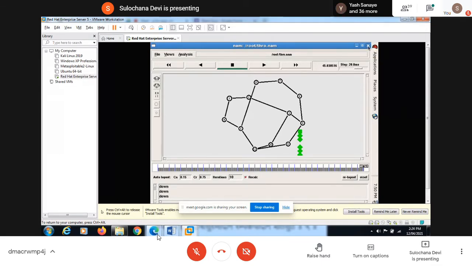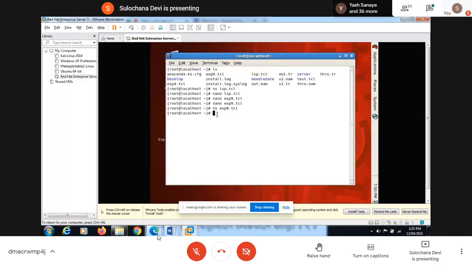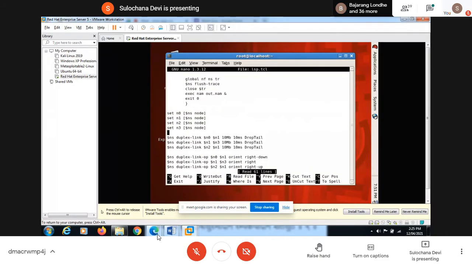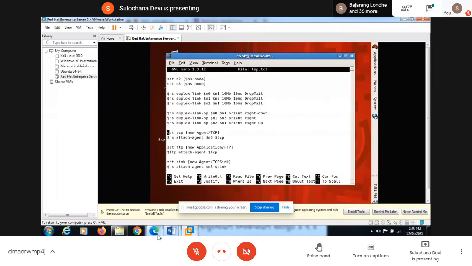Okay, so this was distance vector. Now link state. In link state we have taken only 3 nodes. That's similar, NF, NS, and all those things are similar. We have created only 3 nodes and links between these 3 nodes, and here we have given the orientation, the position of the nodes.